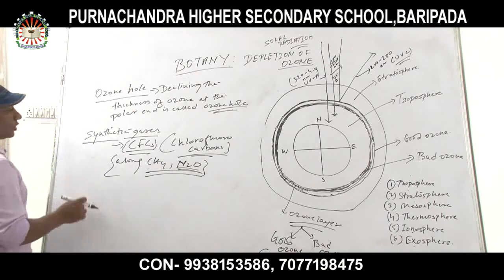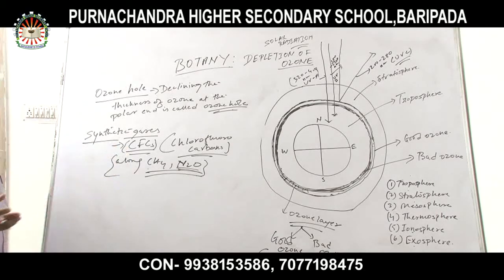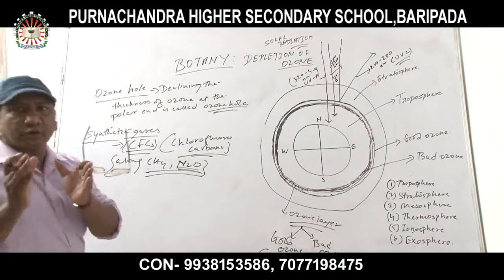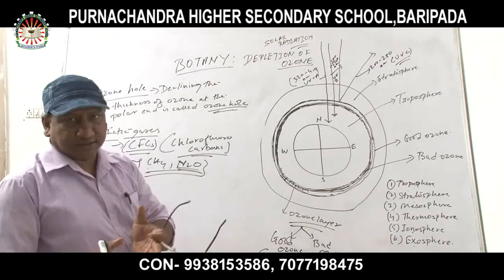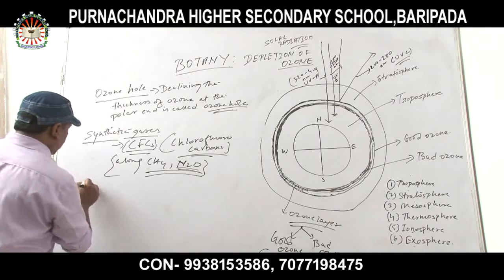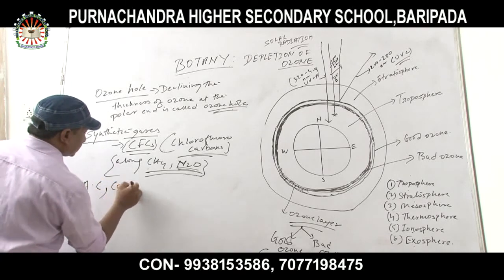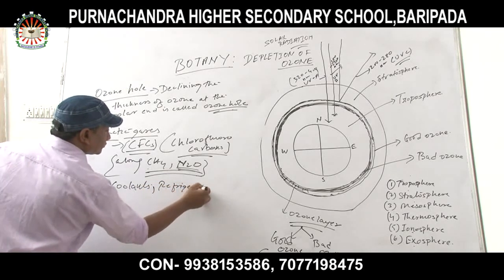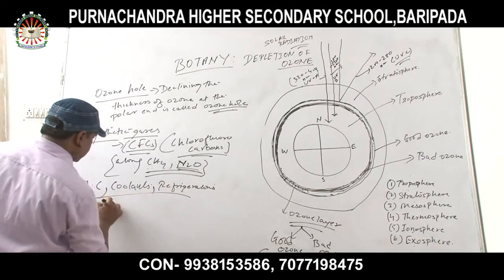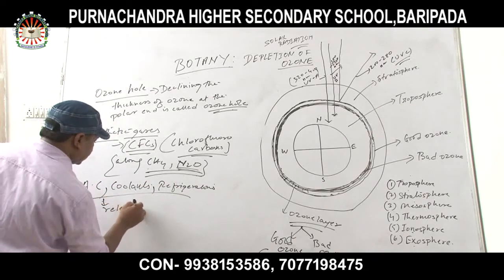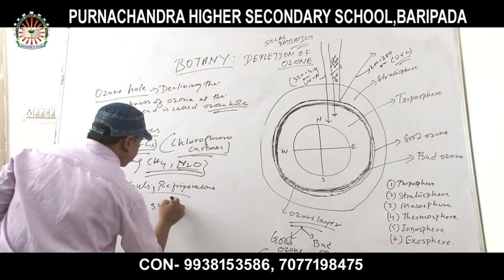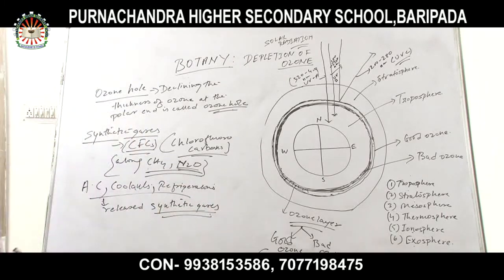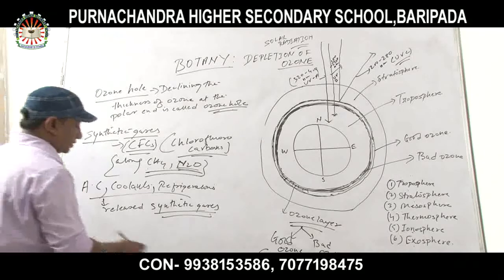Now, from where does chlorofluorocarbon get emitted? These gases are mainly found in coolants, refrigerators and air conditioners. AC, coolants and refrigerators release such kinds of synthetic gases.